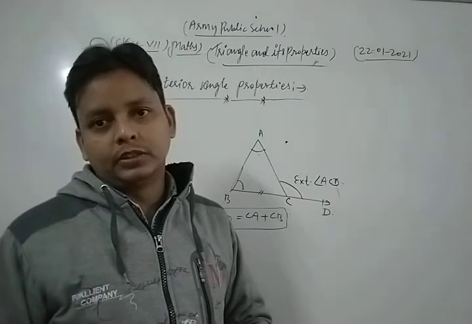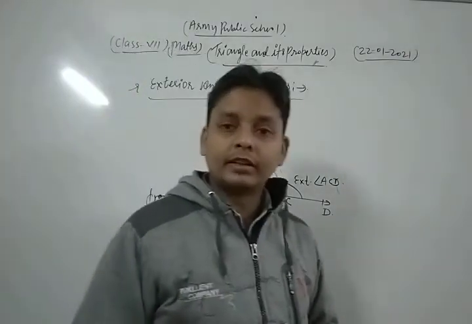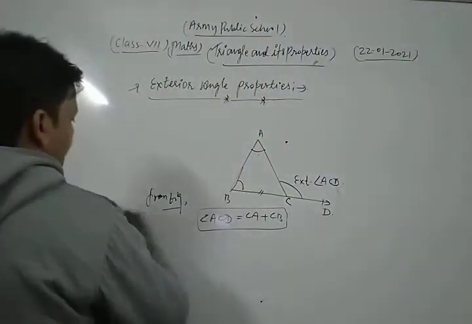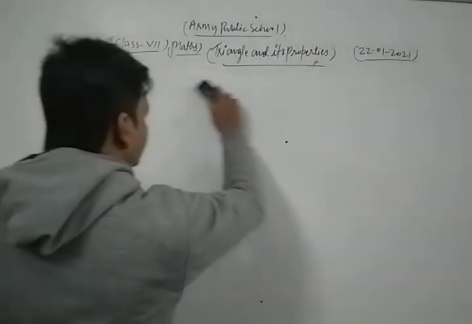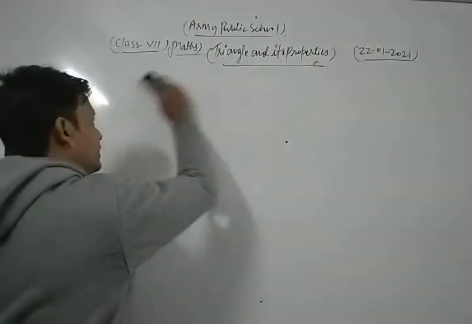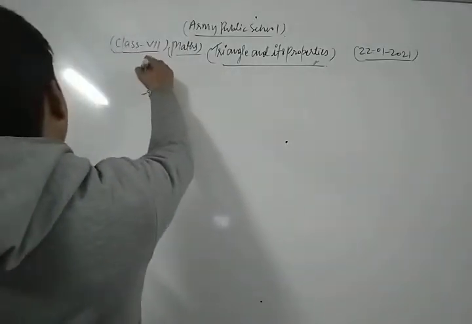This is the concept of exterior angle property. Now, dear students, we are going to discuss some other important property of the triangle. Let's see. The side sum property of the triangle, dear students, this is a very important property.